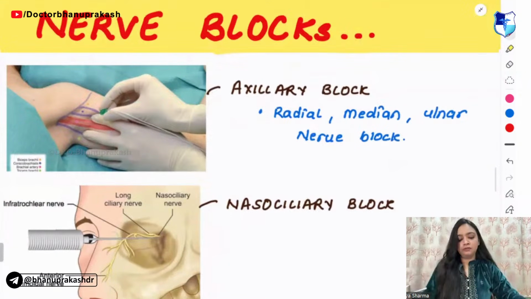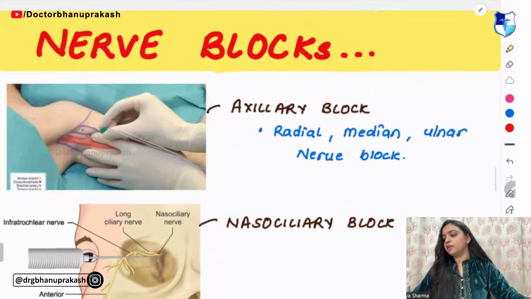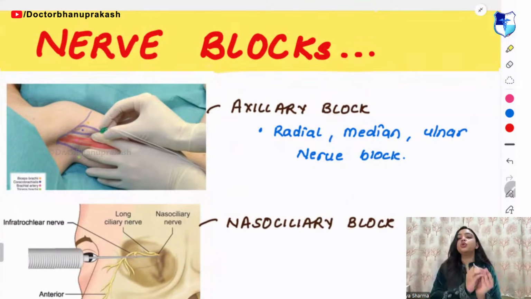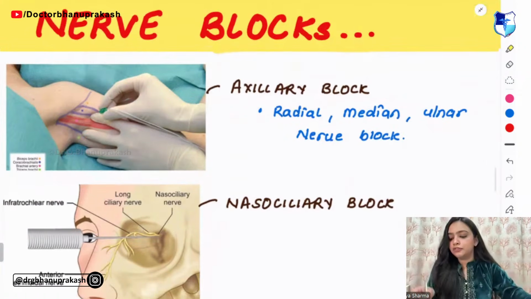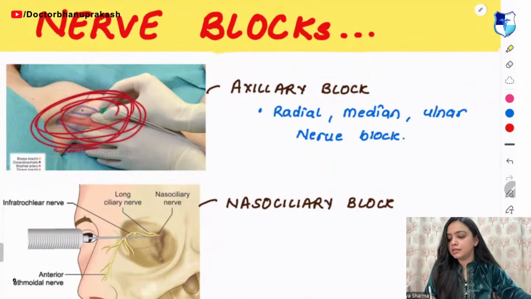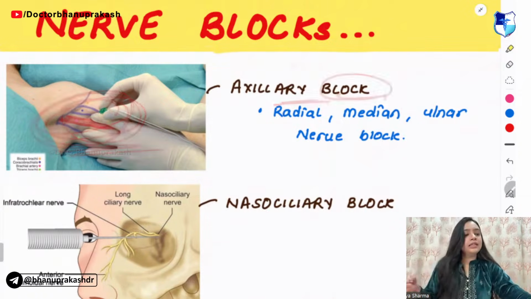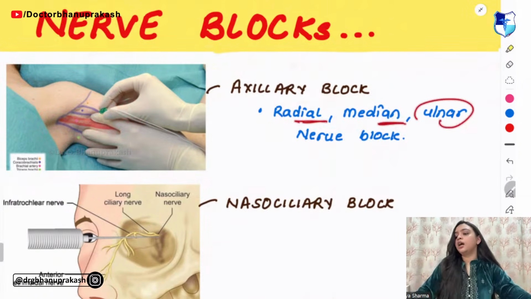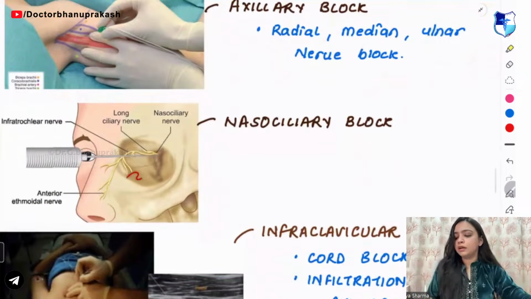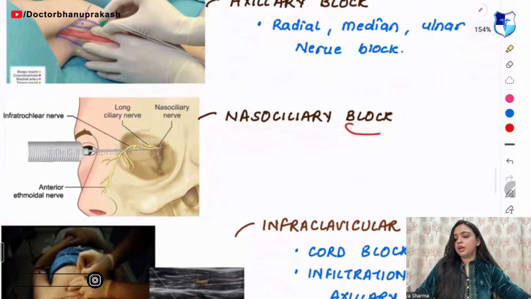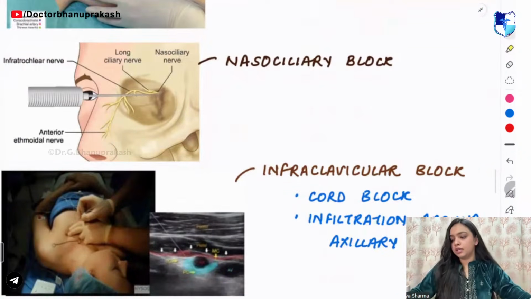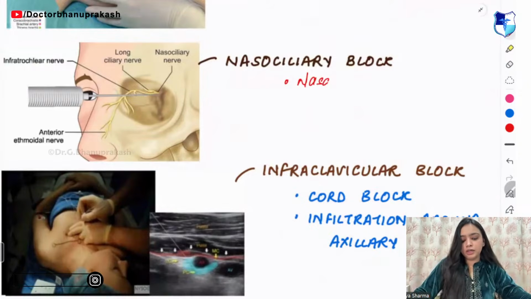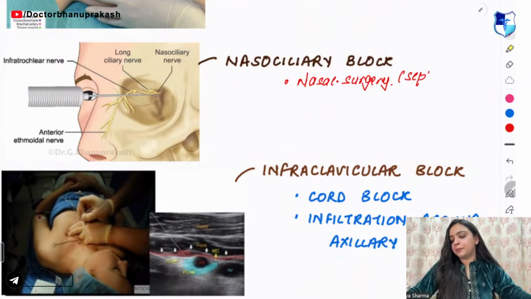Coming on to the nerve blocks. In the nerve blocks, they will ask you image based questions. The first image that you are able to see is an axillary block, and in that, we do the radial, median, and the ulnar nerve block. Next, what image you are able to see? This is a nasociliary block. Nasociliary block is mainly used for nasal surgery, like septoplasty.